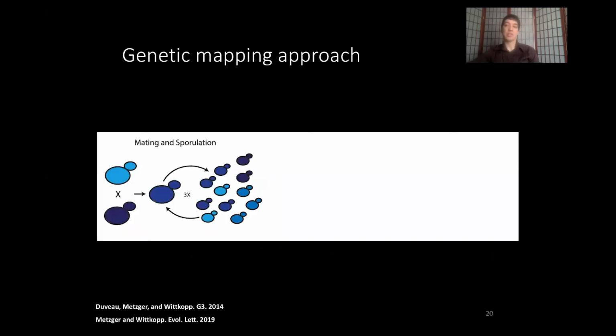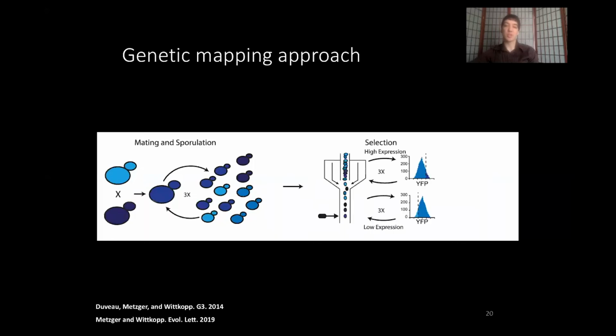So to do this, we used a genetic mapping approach. We took individual strains and crossed them to a common reference strain, and then forced those hybrids to go through several rounds of sporulation and mating. What this does is introduces recombination. We end up with a large number of offspring that all vary in which genomic regions they inherited from which particular parent. We then use fluorescence-assisted cell sorting to take this population and select for either the highest or the lowest expressing individuals within it.